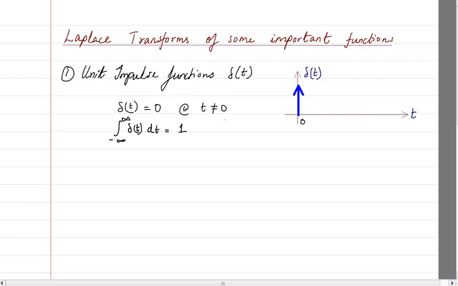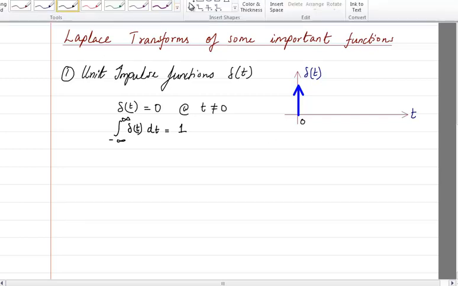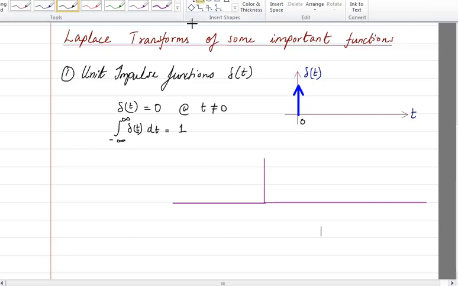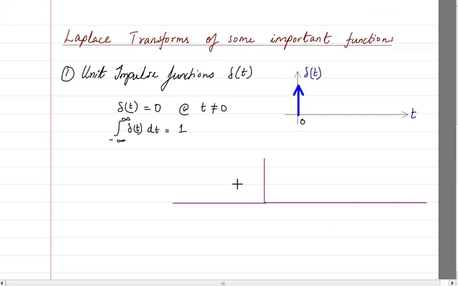So how do you understand it? Let me draw this for the time being and give you an idea about it. Suppose this is my time axis and I am talking about a pulse. A pulse is something like this.